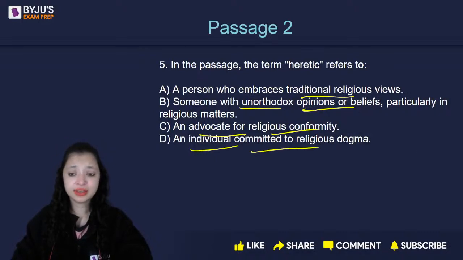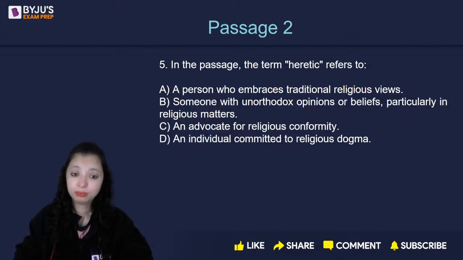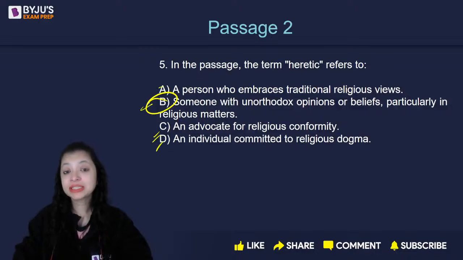Option elimination is very easy here, guys. Options A, C, and D mean the same thing. B is the only opposite one. A, C, and D mean somebody who supports and talks in the same line as religion does. B means someone who opposes. A heretic is one who opposes common belief, usually in religious ways. So B is the correct answer.